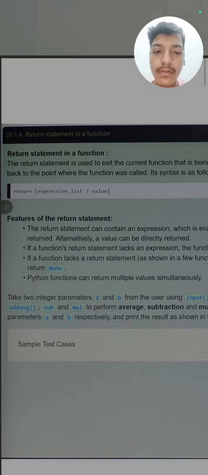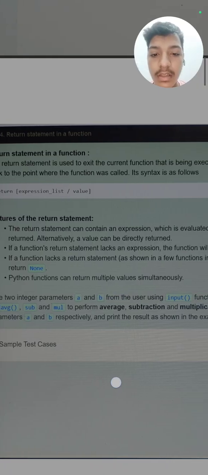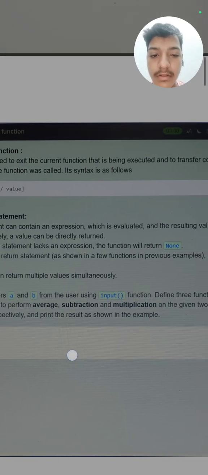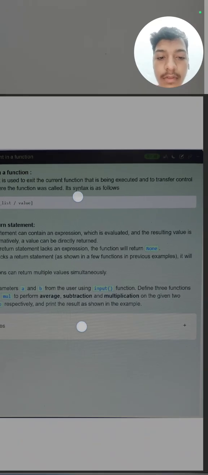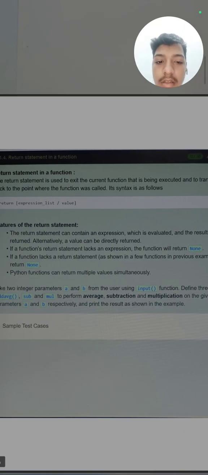So what are the features of the return statement? The first feature is that it can contain an expression which is evaluated and the resulting value is returned. So it is used to return the value back from the function. If a function's return statement lacks an expression, the function will return None. If it does not contain any return statement, then it will return None, but it will not give an error.